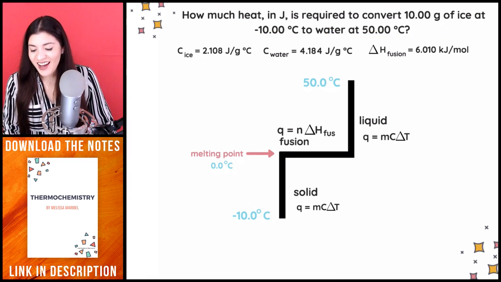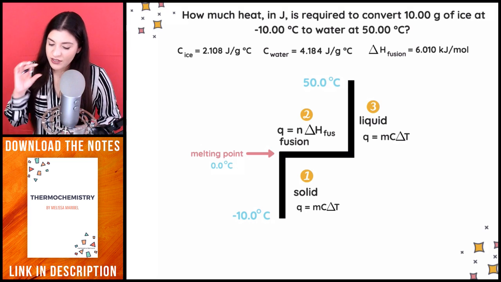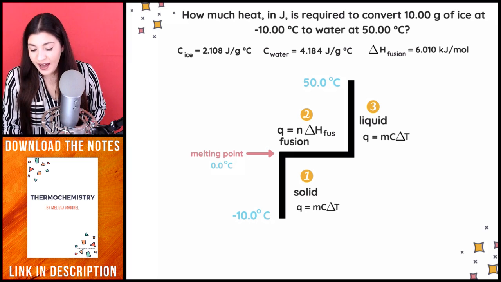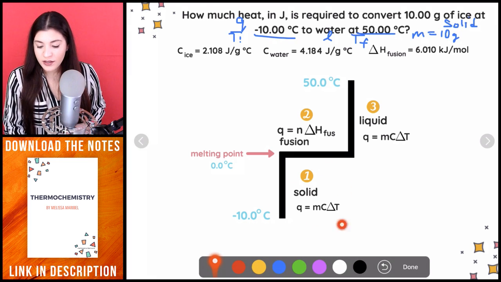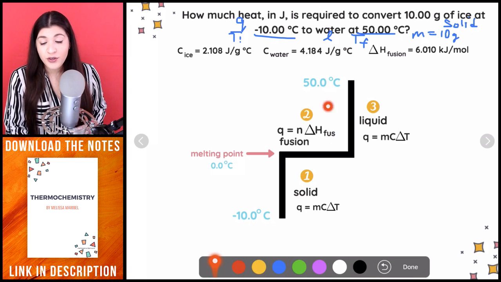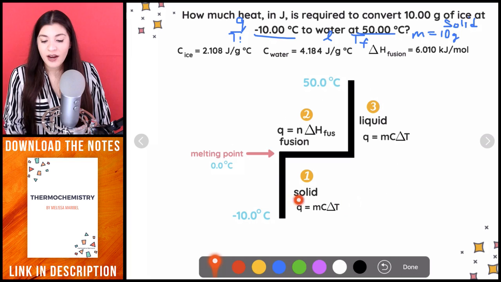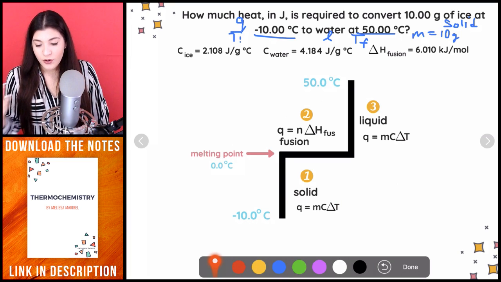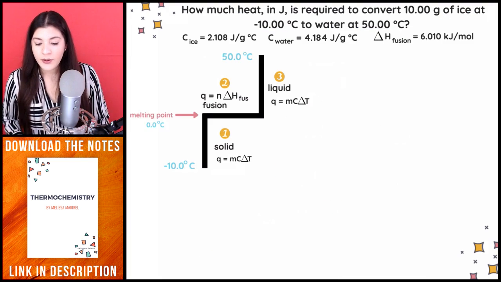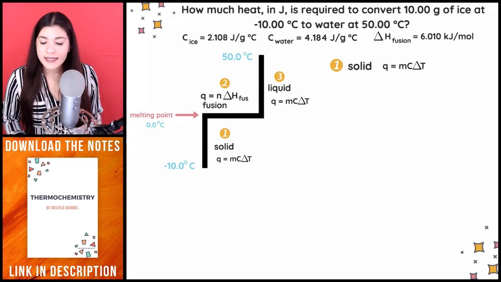Okay, so what we're going to do is find every single one of these little portions. Meaning I'm going to find how much heat is needed for a solid, how much heat is needed for this fusion, and for the liquid, and at the end we'll add every single one of these together and that'll be our final answer. So let's do that. Okay, so I'm going to start off with a solid, just plugging everything into Q equals mcΔT.